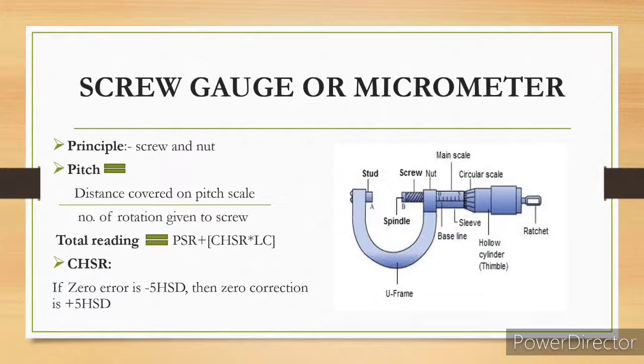So CHSR is the error correction, meaning when you calculate the error, right? When you take the screw gauge before fixing the object, there will be an error shown for you. So if that error is minus 5 HSD, then the correction of it is plus 5 HSD. So if it is minus, it will become plus 5 HSD. That is the value of CHSR. So now what we have got is plus 5 HSD. While you are calculating, you have to calculate as 5 into 0.01 mm, plus PSR, which will give you the value of the total reading of the screw gauge. This is all about the screw gauge.